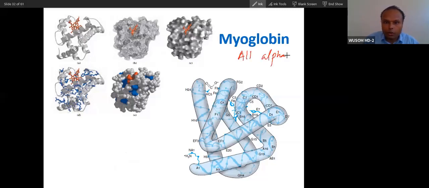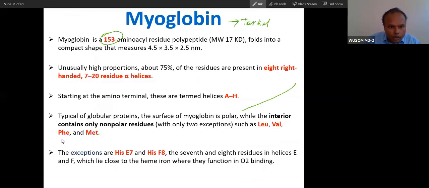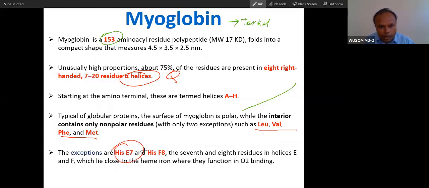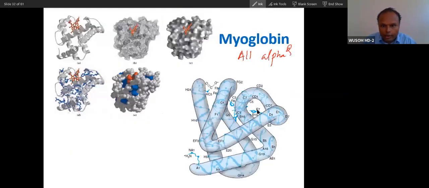This is a very important question: all alpha. So you can see myoglobin is made up of all alpha. Myoglobin residues fold compactly into 8 alpha helices. The interior has hydrophobic amino acids and the exterior has hydrophilic amino acid residues, except these two, because these two are helpful in holding the heme group. You can see the heme group will be held there.